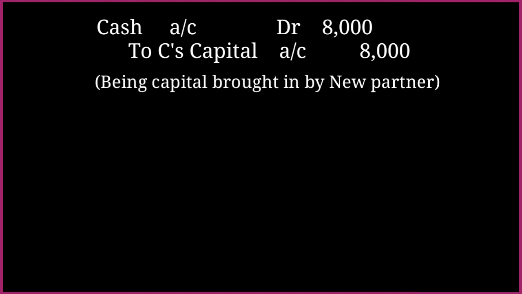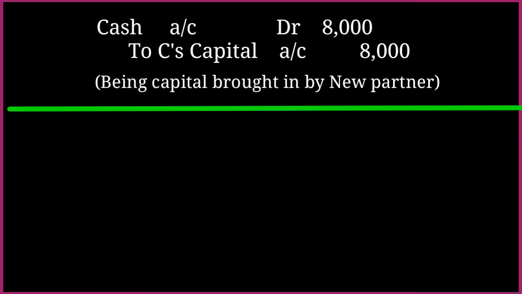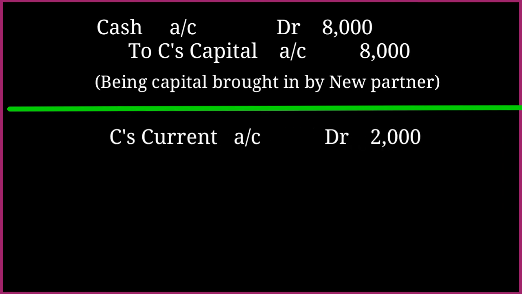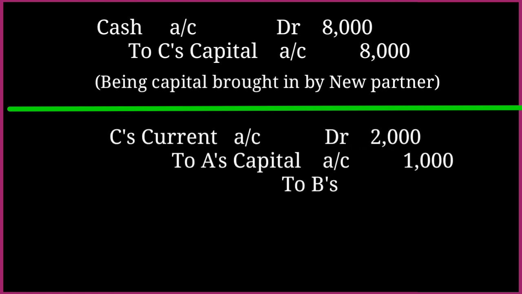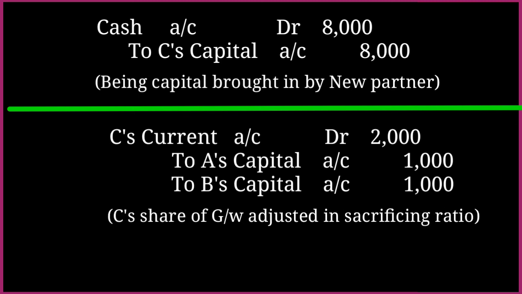Okay. Regarding the goodwill, the new partner didn't bring his share of goodwill. So the journal entry is: new partner's capital account debit to sacrificing partners' capital account or current account. So we can write here the new partner C. C's current account debit 2,000 to A's capital account 1,000 to B's capital account 1,000. And the narration is: C's share of goodwill adjusted in sacrificing ratio.